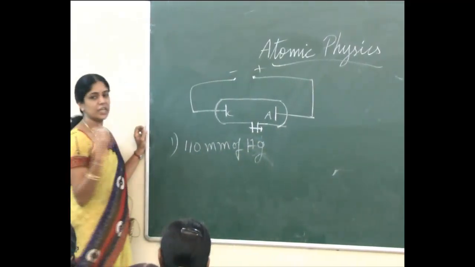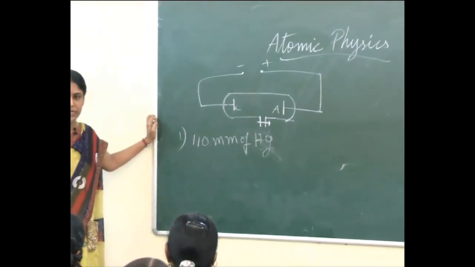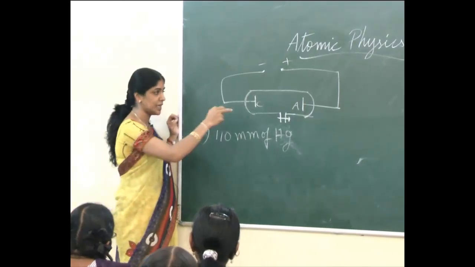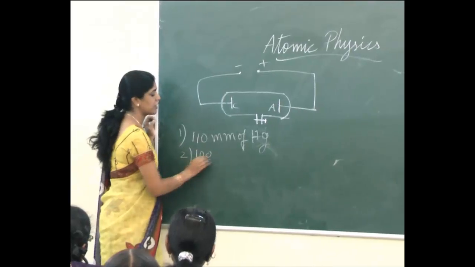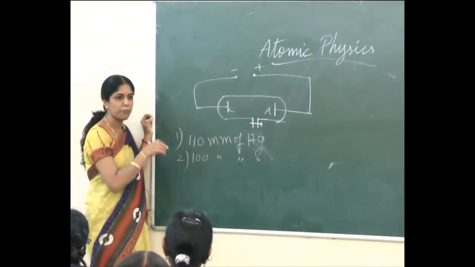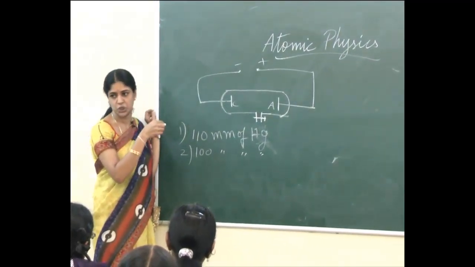First, he didn't see any change inside the discharge tube. Further, he reduced the pressure of the gas inside the discharge tube to about 100 millimeter of mercury. How much is it now? 100 millimeter. At this low pressure, he can see some changes inside the discharge tube.